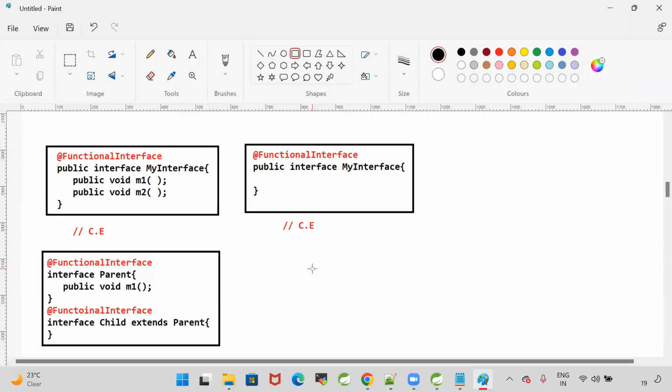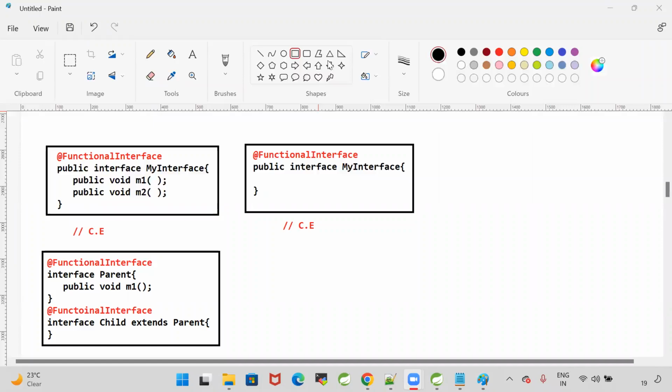Valid or invalid, with respect to inheritance? Child interface, I represented as a functional interface. Parent interface, I represented as a functional interface. Child interface extending from the parent, is it valid or invalid?